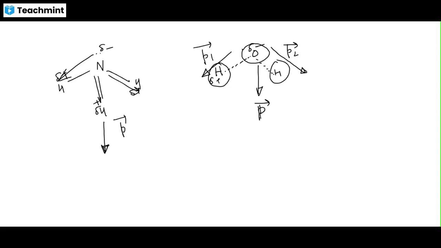If the charge is Q and distance is D, then this dipole moment can be written as P equals Q into D. Isn't it? And what about non-polar molecules?